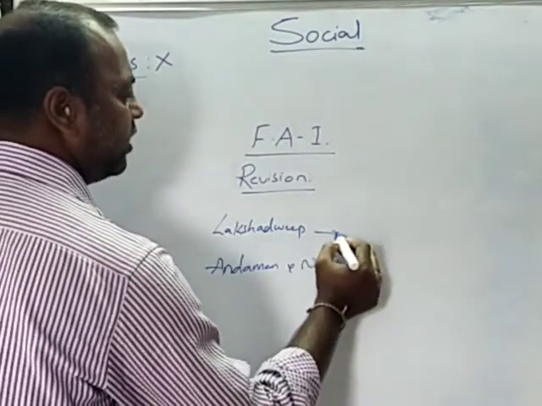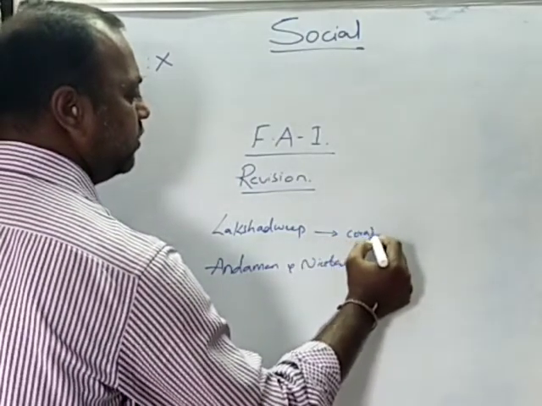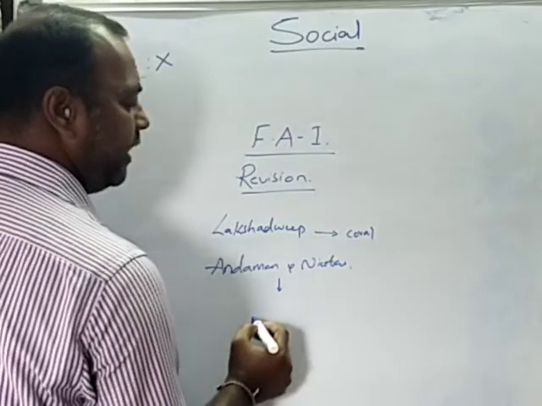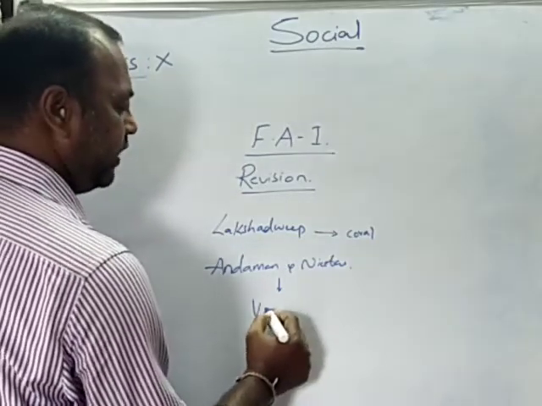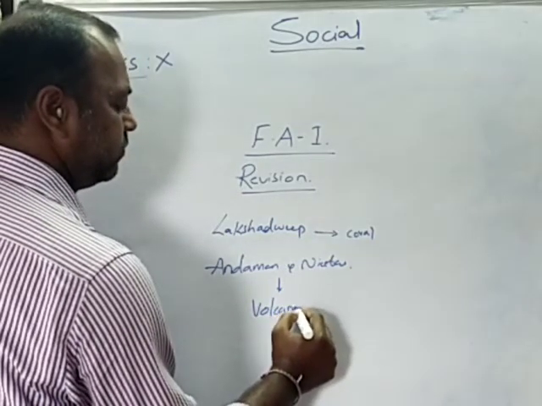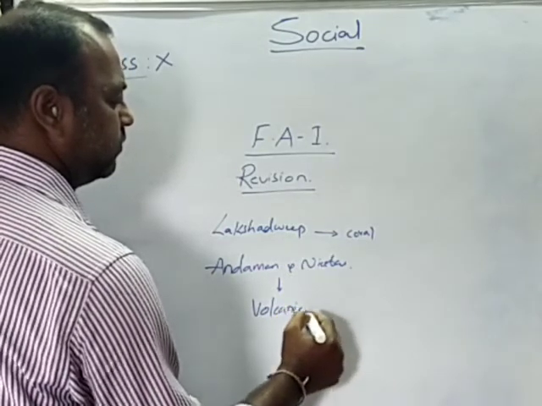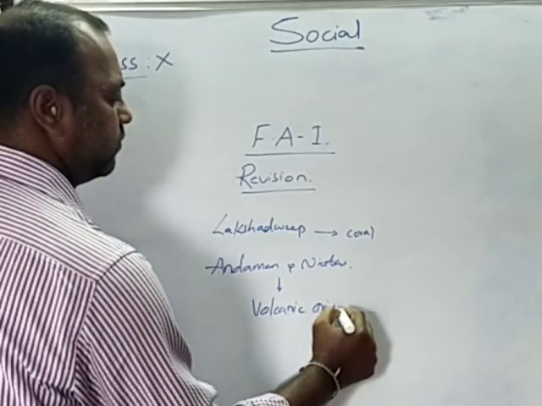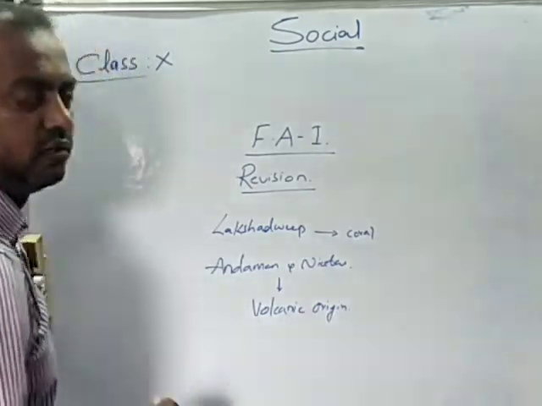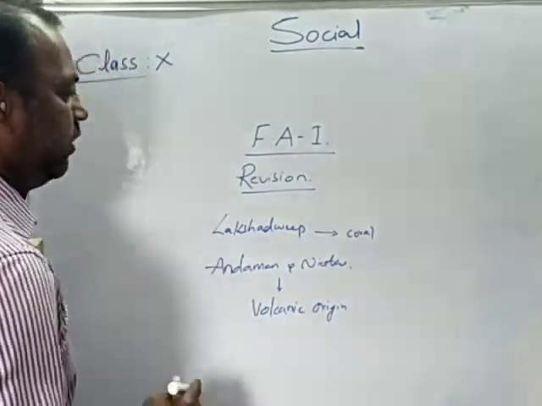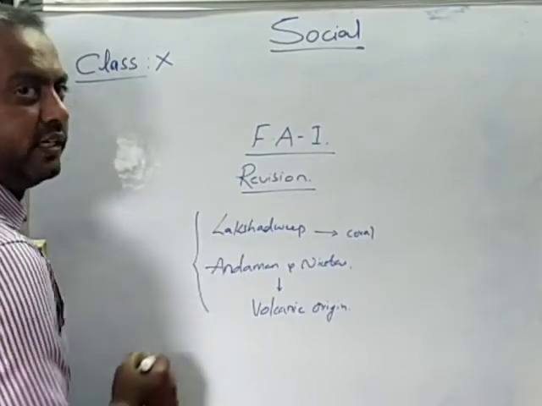Lakshadweep Islands are of coral origin, whereas the Andaman and Nicobar Islands are of volcanic origin. So these are the two kinds of island groups that India has.